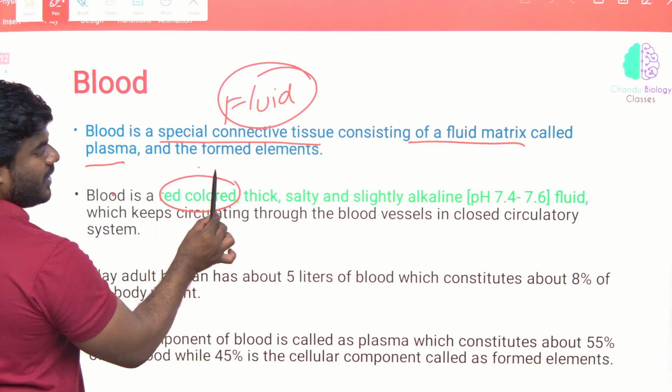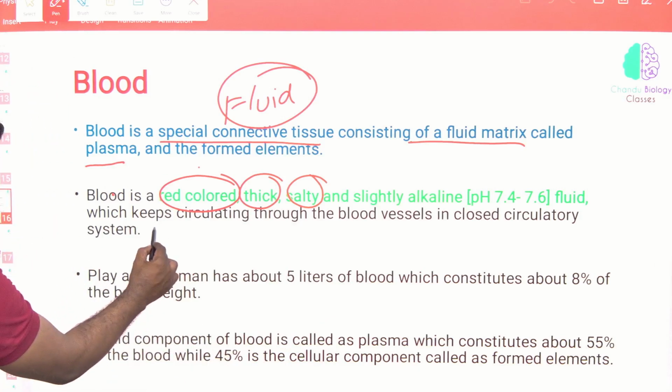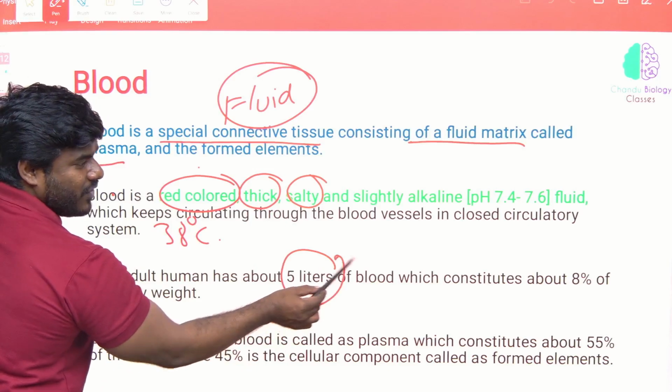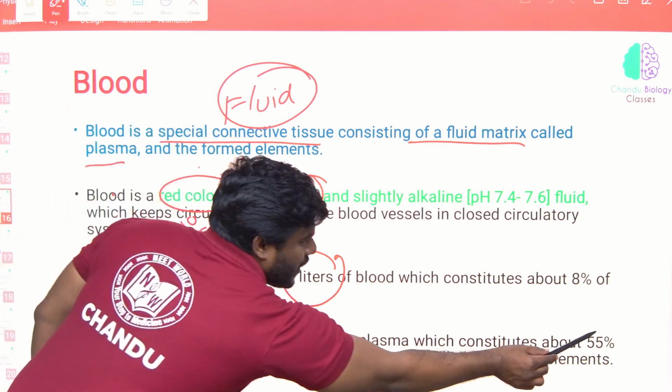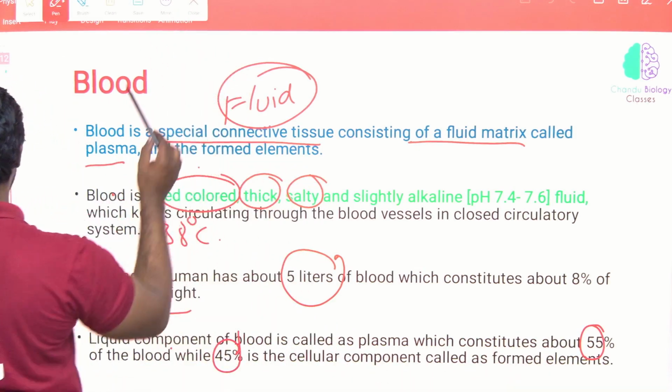It is red in color, thick, salty and slightly alkaline. Temperature is 38. An adult human has 5 liters of blood, which constitutes 8% of body weight. Liquid components: 55% is plasma, 45% is the formed elements.